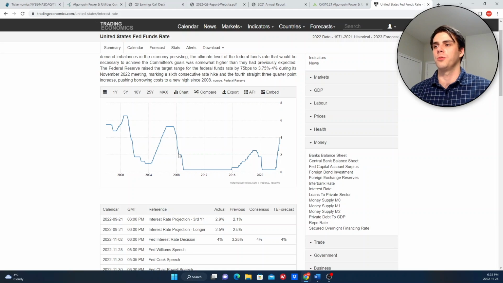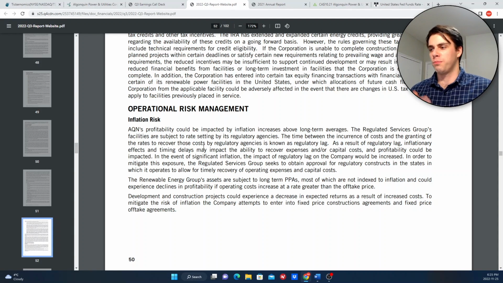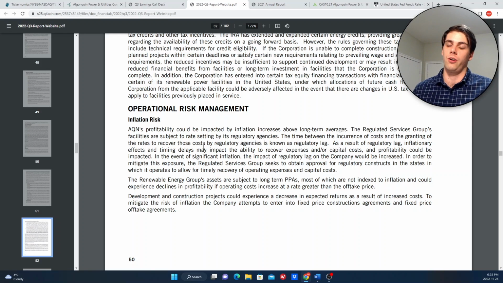That wasn't something that was top of mind for most people a year ago. So maybe reading the risk section, you wouldn't have quite clued in on that, but it definitely would have been something you would have known about once you saw all this talk about rate increases coming, because as an AQN shareholder, you would understand how that could potentially hurt you.